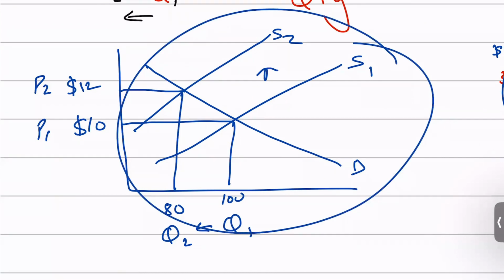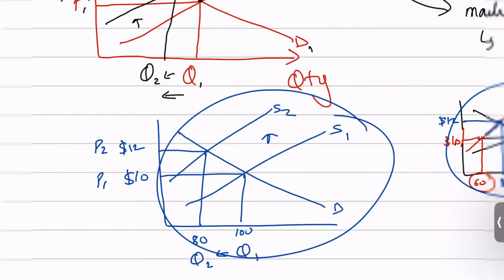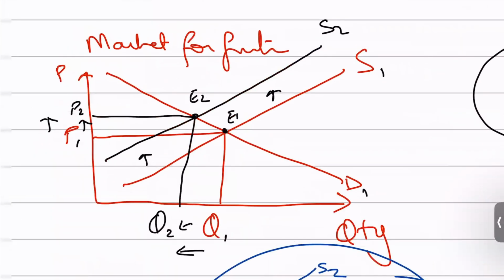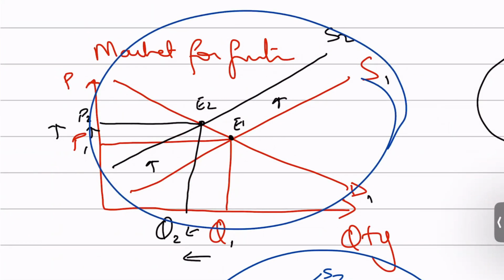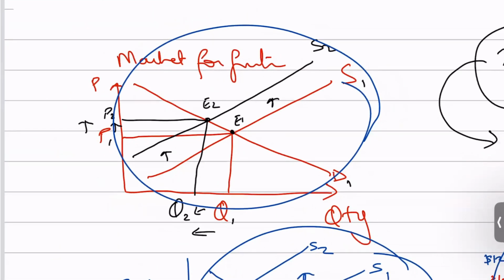So yes, this is a simple diagram that you need to make, the same diagram, simply showing E1 to E2 and simply telling them when supply goes down, the cost goes up. When the cost of production goes up, firms will basically reduce their supply, and then prices ultimately rise in the market from P1 to P2. And then, yes, that's how it works. So this is part C. So let's move on to part D.